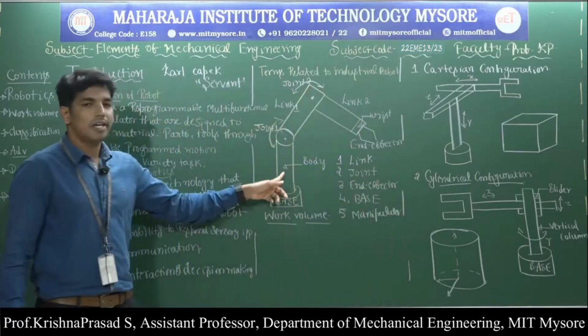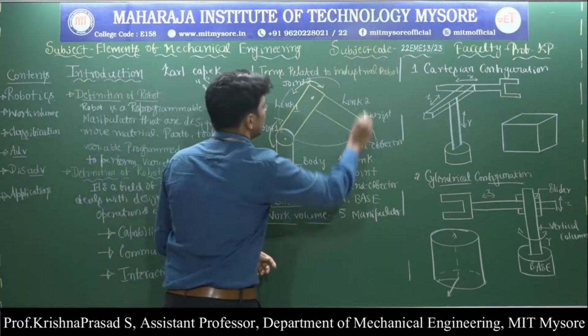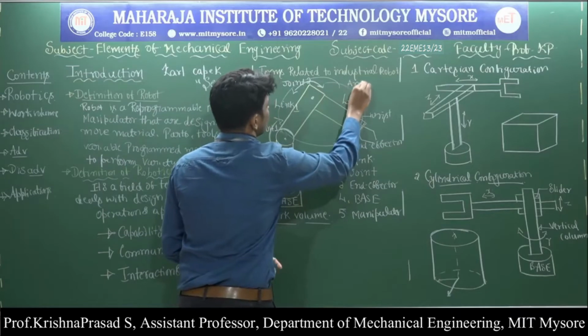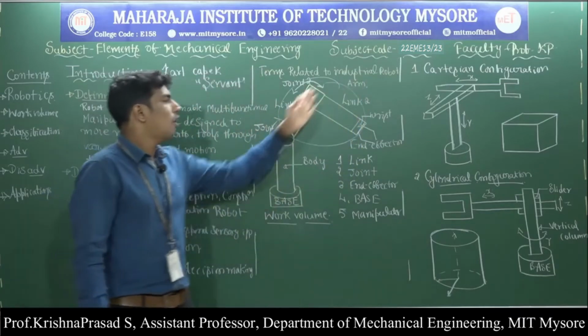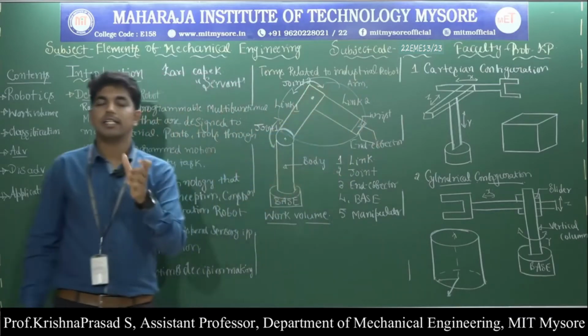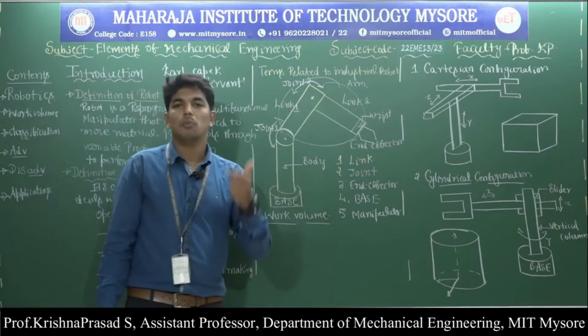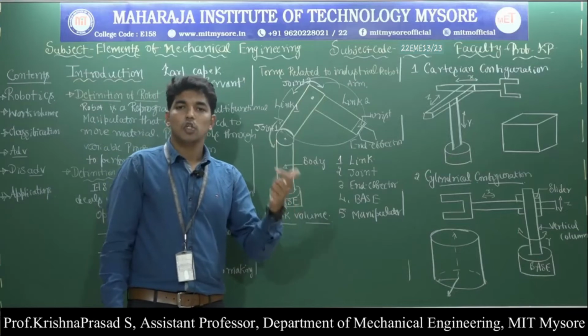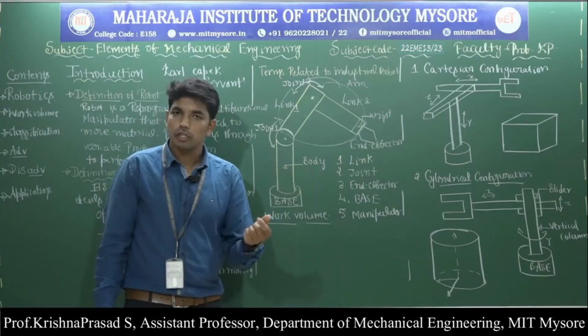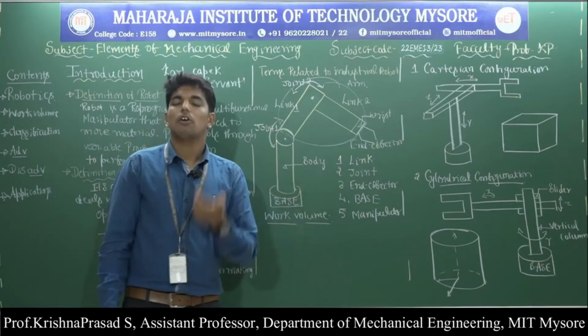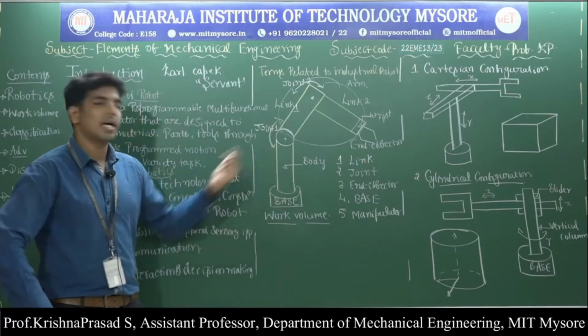Here this body and this complete portion is called the arm. The body, arm and the wrist together are called the manipulator. And this manipulator is designed to move material, parts, tools through variable programmed motion without direct human contact.